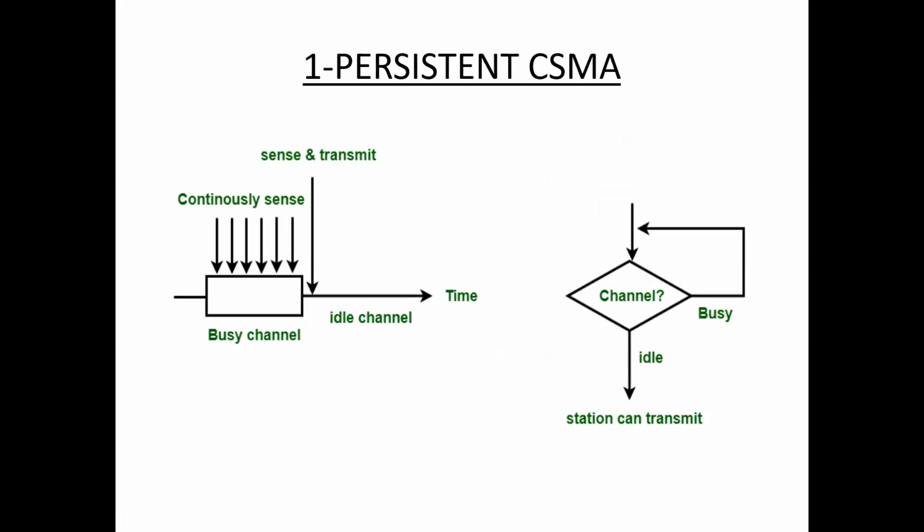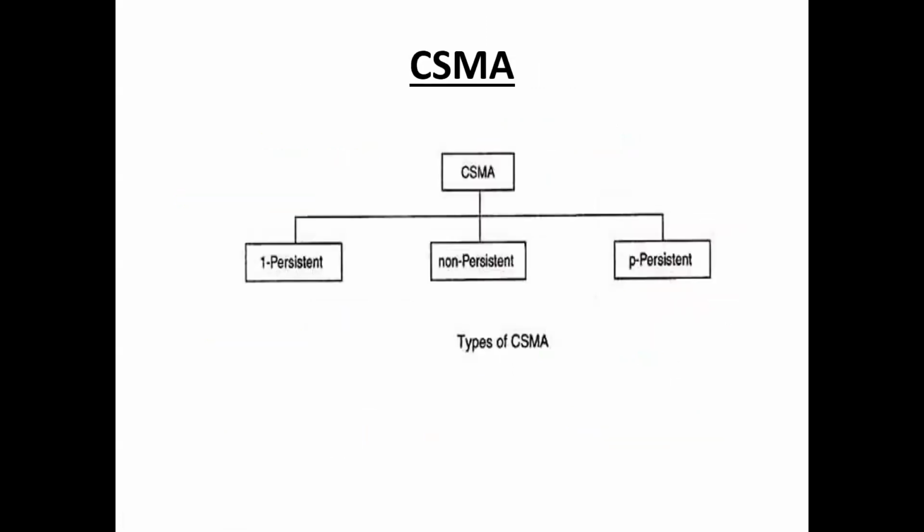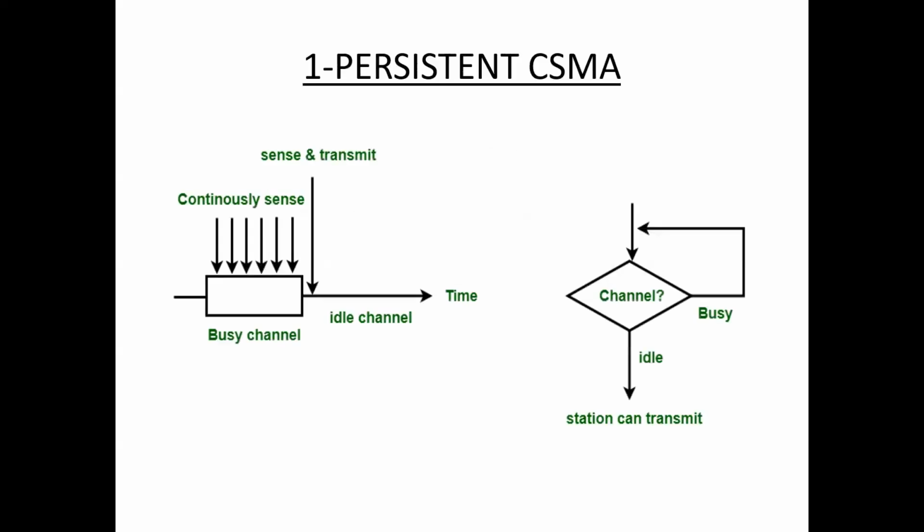So these are the three types of CSMA, carrier sense multiple access. The station senses the carrier or channel before transmitting the frame. That means the station checks the state of the channel, whether it is busy or idle. If the channel is idle, the station can transmit the data. If the channel is busy, it once again senses the channel. That is one persistent CSMA.